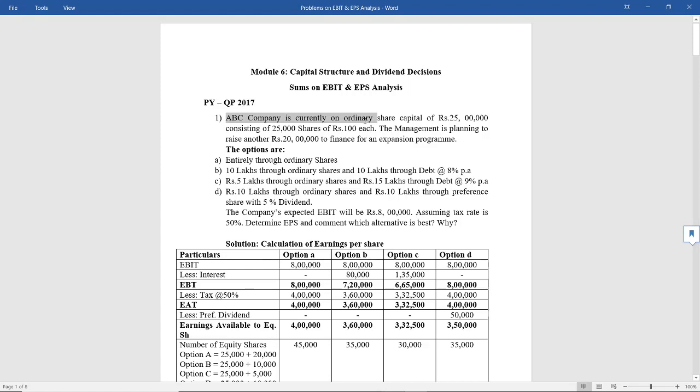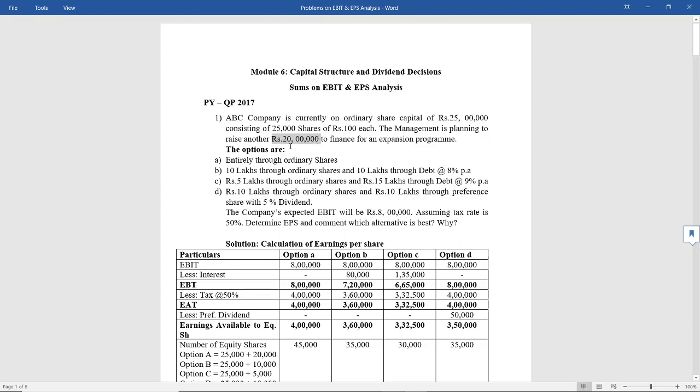ABC company is currently on ordinary share capital. Whenever the word ordinary share capital is there, it is nothing but equity share capital. Ordinary share capital of rupees 25 lakhs consisting of 25,000 shares of rupees 100 each. The management is planning to raise another 20 lakhs to finance an expansion program. So currently the company has 25,000 equity shares of rupees 100 each, and further the management is planning to raise 20 lakhs.